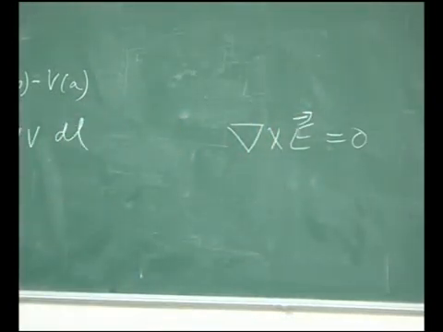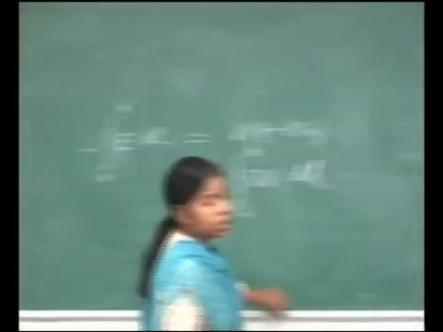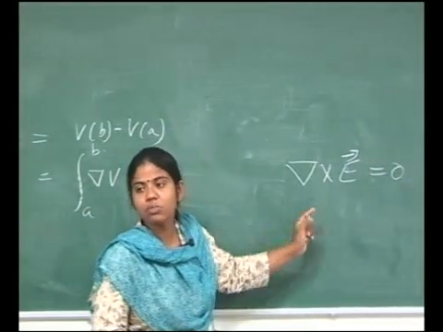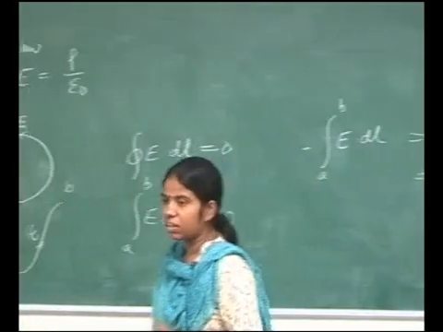Any vector field, if its curl is 0, is equal to a gradient of some scalar field. Remember, this is always true.